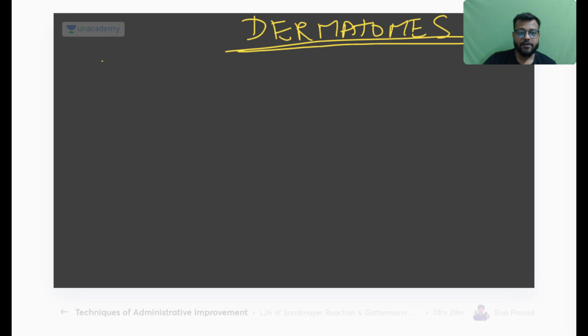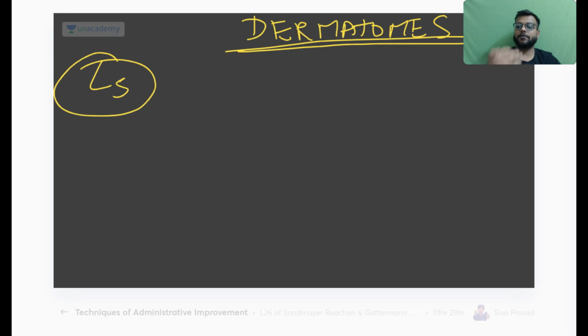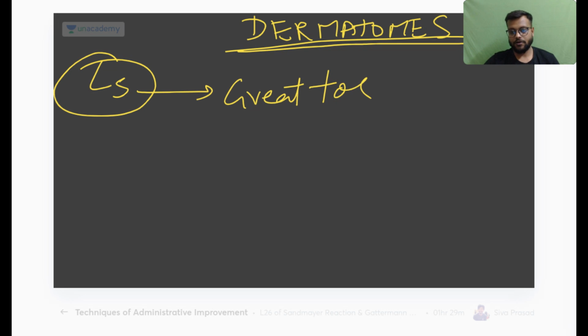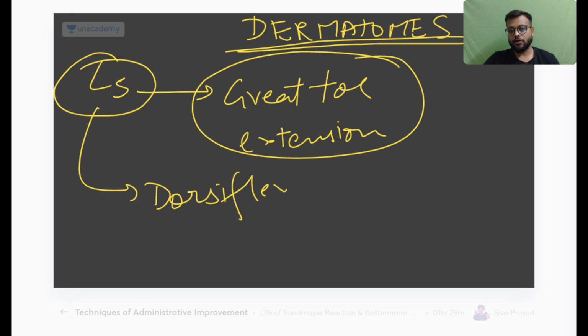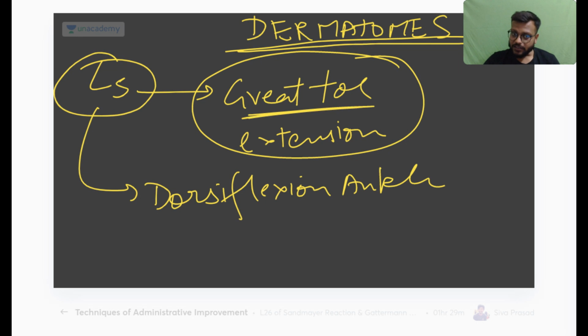For L5, you need to check the different myotomes that are supplied by the specific nerve roots. So in L5 you will check the great toe extension. Yes, you can check the ankle movement also, not the plantar flexion but the dorsiflexion of the ankle, and great toe extension.